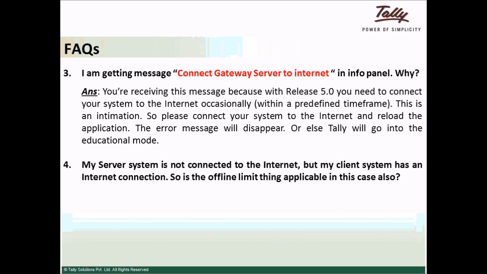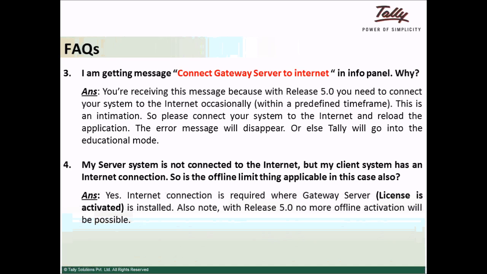My server system is not connected to the internet, but my client system has an internet connection. So, is the offline limit string applicable in this case also? The answer is yes. Internet connection is required where the Gateway Server is installed. Also note, with release 5.0, no more offline activation will be possible.